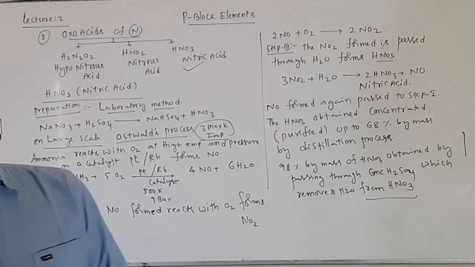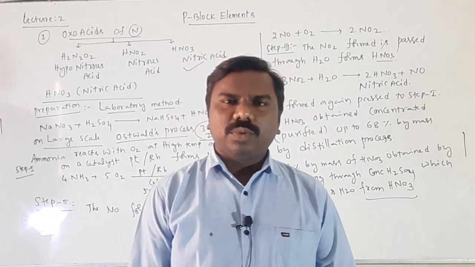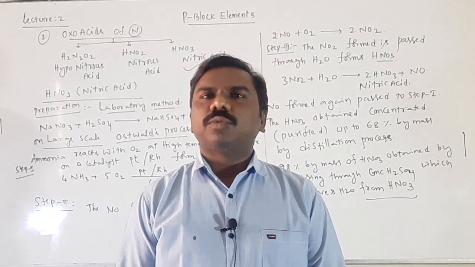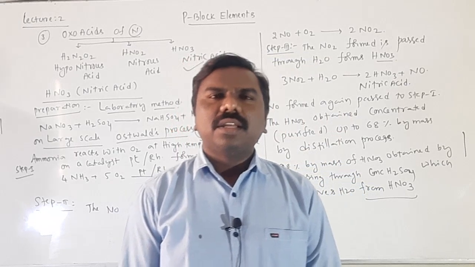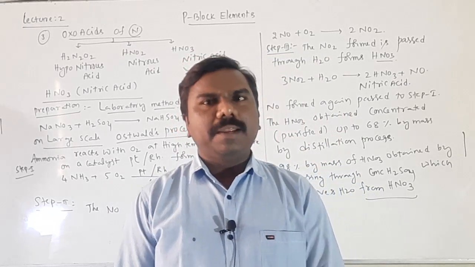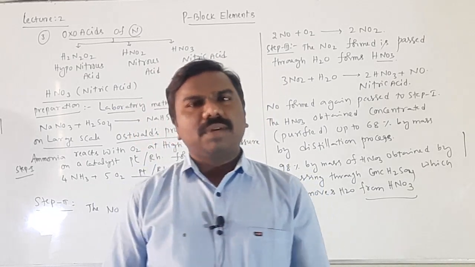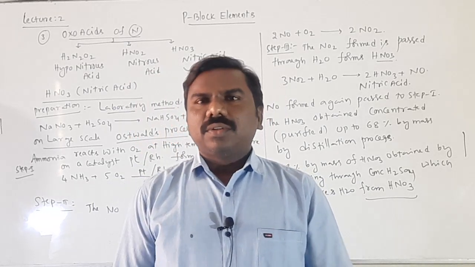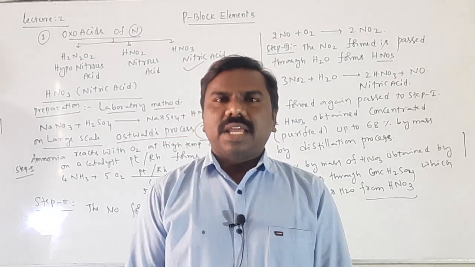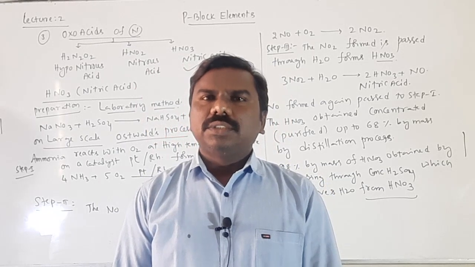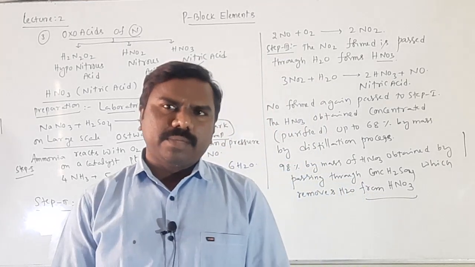Next, in the market it is available as 68% by mass of HNO3. The specific gravity of HNO3 is 1.504. It is acting as generally a strong oxidizing agent because itself involved in reduction readily. It can oxidize copper into copper plus 2, zinc into zinc plus 2, but itself involved in reduction. So dilute HNO3 and concentrated HNO3 can react with metals like copper and zinc, then forms zinc nitrate or copper nitrate with byproducts of NO and NO2, whatever it may be.